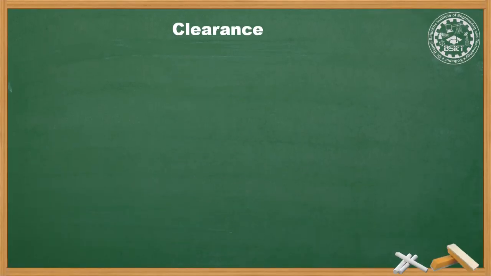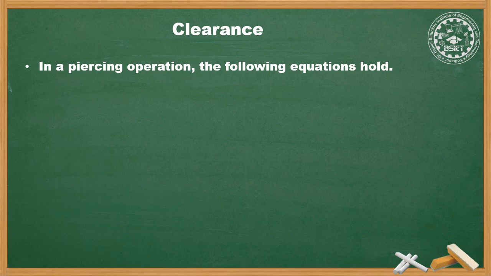In the case of piercing operation, the equation changes, as in piercing operation we know that the output work is wastage.